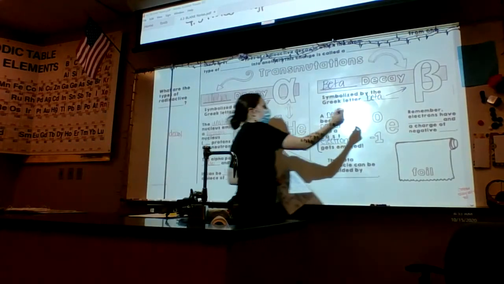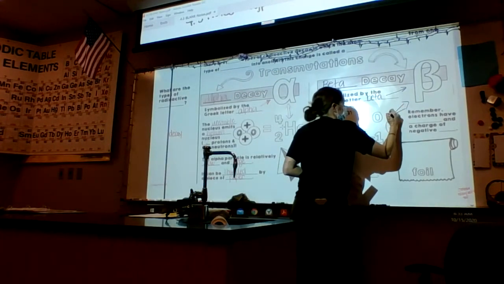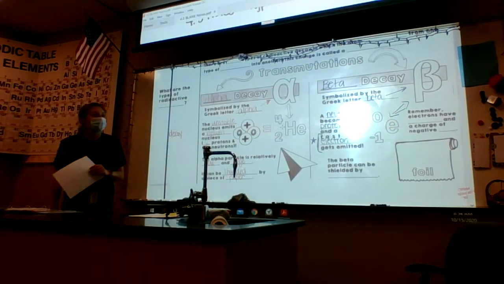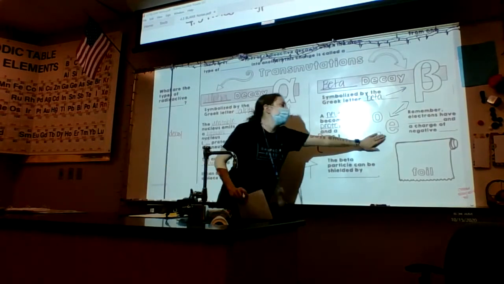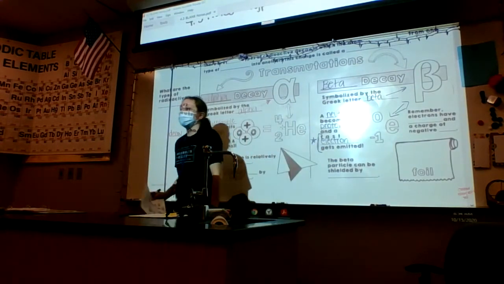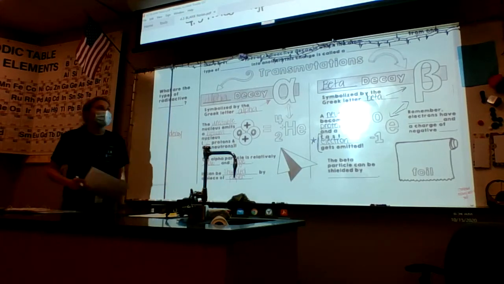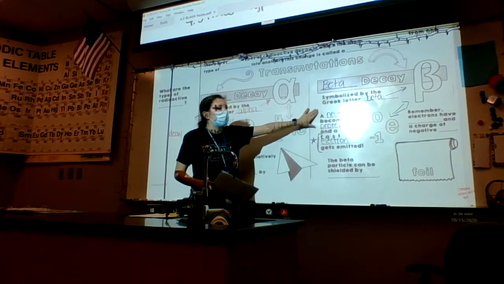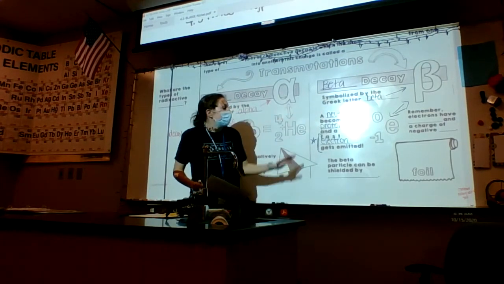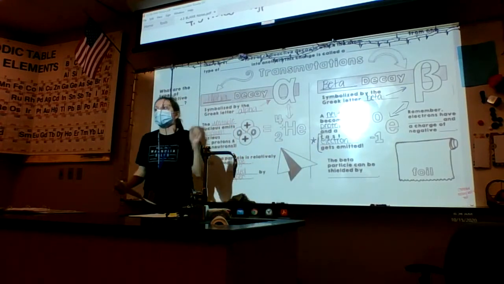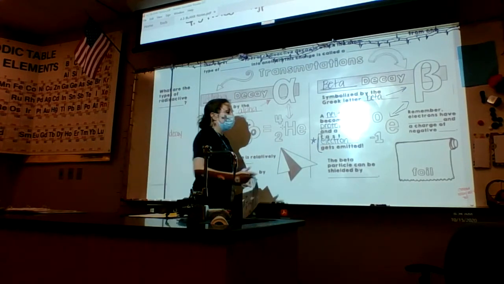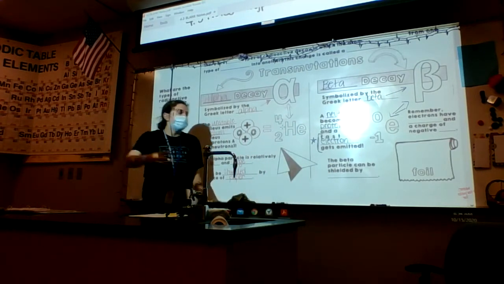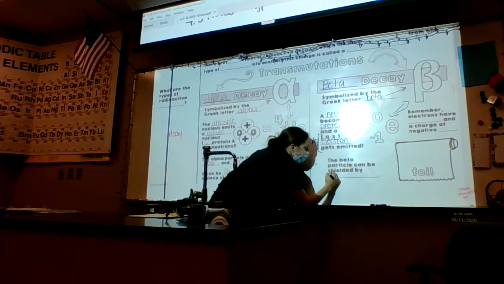An electron is the same as this beta symbol, that e with a -1, because that's the charge of an electron. This tells you automatically that it's going to be beta decay. If you see that lowercase e with a -1, you know that you're looking at some type of beta decay. So a neutron is going to turn into a proton. That's the transmutation. And then a fast electron gets emitted, so it's going to shoot out an electron. Beta is a little bit stronger than alpha decay. Beta can penetrate through paper, but it's going to get stopped by aluminum foil.